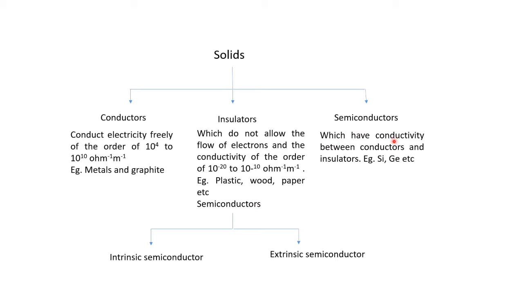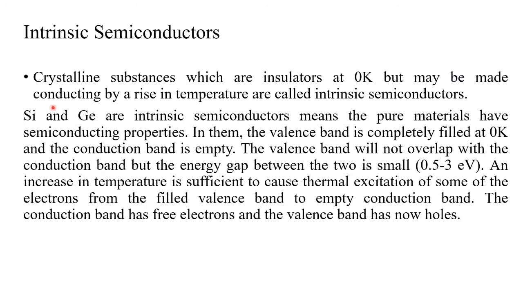Then semiconductors, which have conductivity between conductors and insulators. Examples for semiconductors are silicon, germanium, etc. Semiconductors are classified into two: intrinsic semiconductor and extrinsic semiconductor. Now we will move in detail about intrinsic and extrinsic semiconductors.